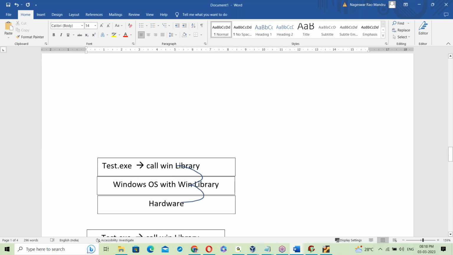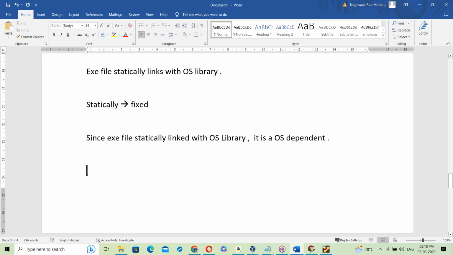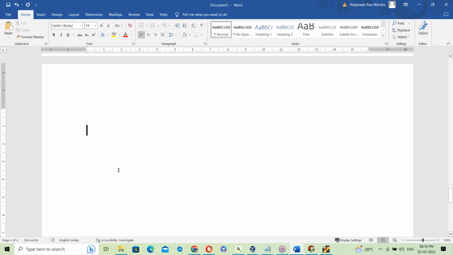We covered that the exe file is OS dependent. Now the dot class file is independent, right? Independent of OS. How? The question now is how. See, the exe file is OS dependent, that is clear. Now the dot class file.